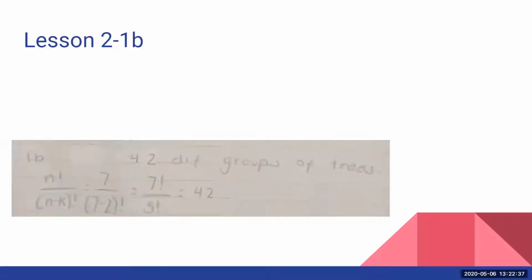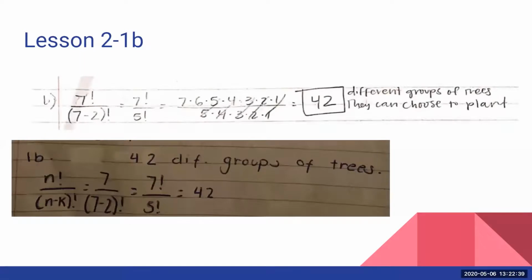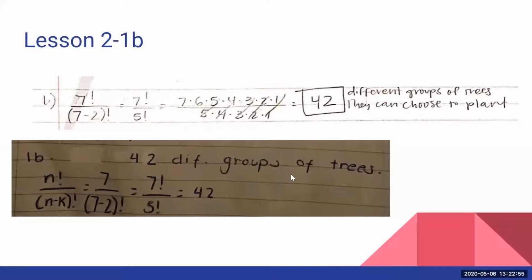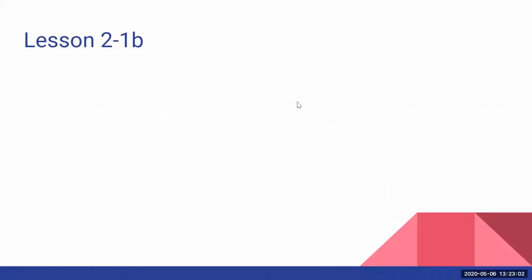So here is some of the work that many of you did, and it's beautiful work. The work with the permutation is perfect. The factorial is very clearly shown here. The work of how they've got the formula being shown here was great. They mentioned 42 different groups of trees. But again, it's not necessarily a permutation because we don't care about the order. So just to look at this together quickly and make sure that we have a better idea of what's happening, I'm going to go over this really quickly.